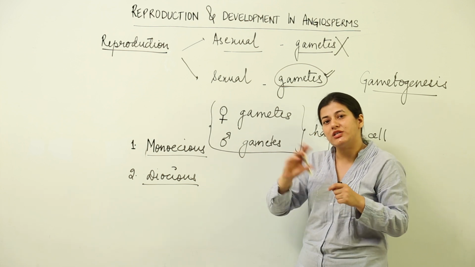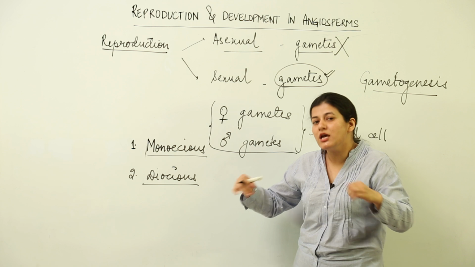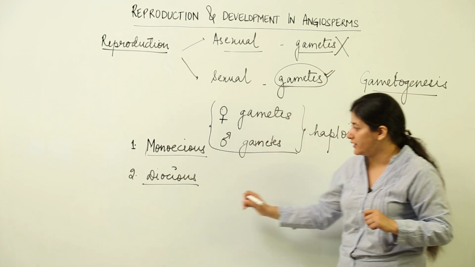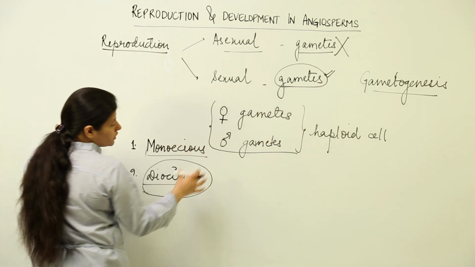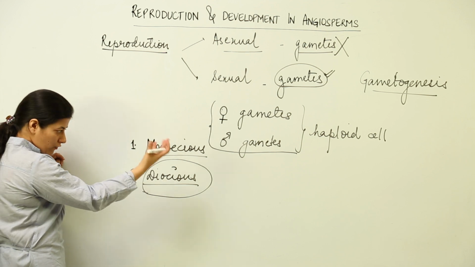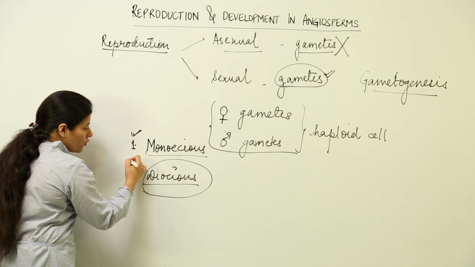So you can distinguish that both male and female gametes are being formed in different bodies. Morphologically the bodies are different, and those organisms fall in the category of dioecious. The other terminology that we have, monoecious and dioecious, is particularly for plants.